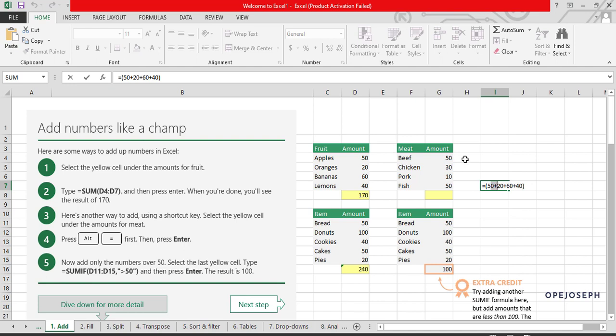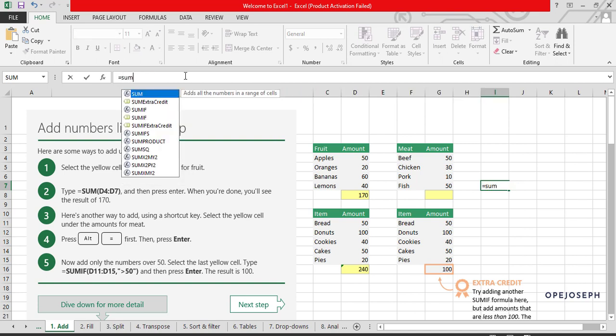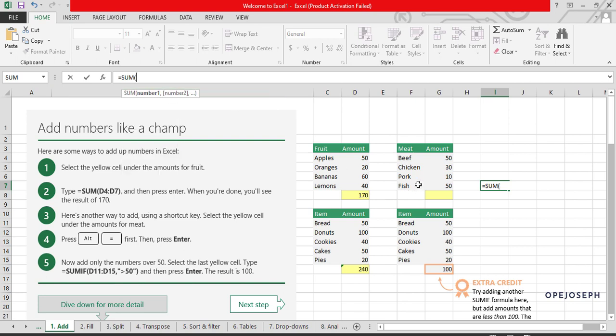Inside the formula bar, let me backspace all those out. I'll just type sum. See, it's giving a suggestion, telling me it adds all the numbers in a range of cells. To select this function, I press the tab key on my keyboard, then click on the first cell I'm interested in, D4. To select multiple cells, I hold shift down and click the last cell, so that it selects the range from 50 to 40. Then I close the bracket and press the enter or return key on my keyboard, based on the OS I'm using.